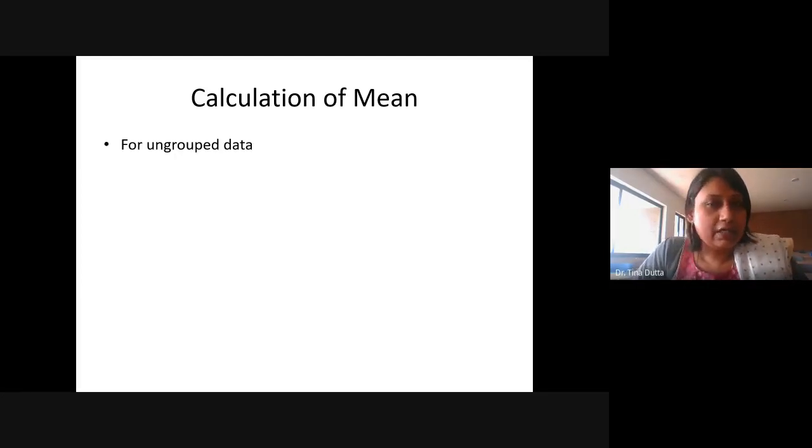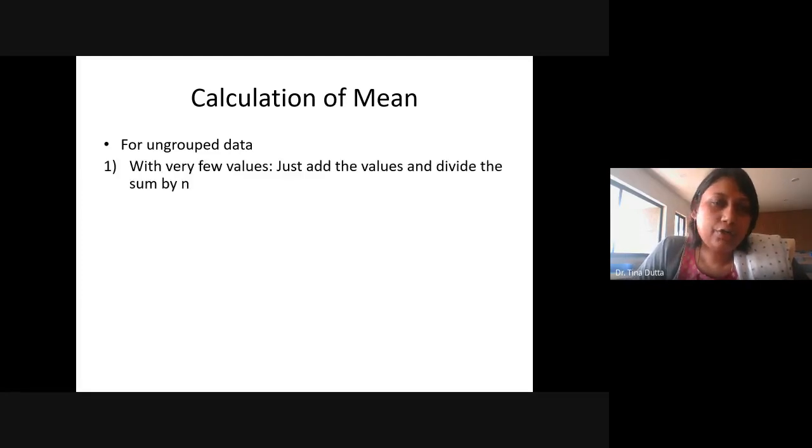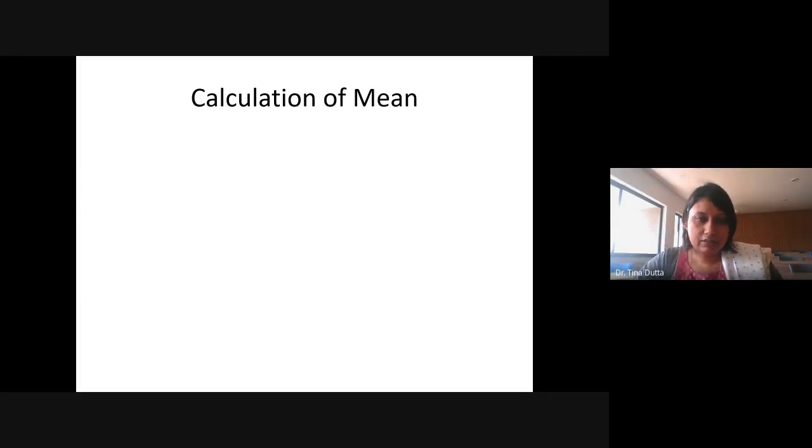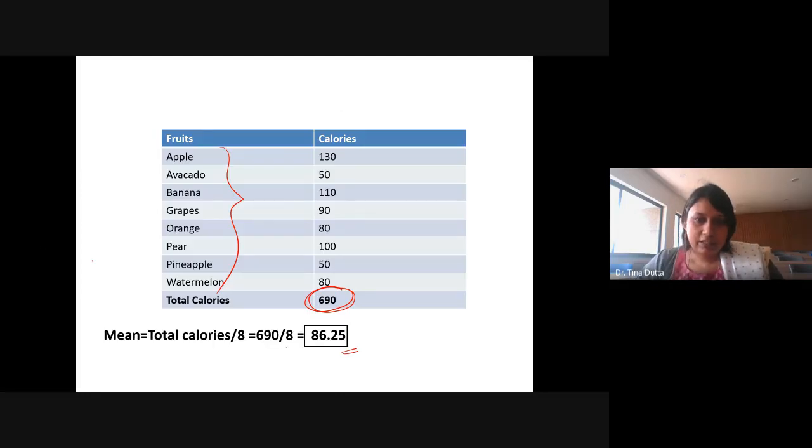Now, there are other formulas also for calculating mean. If we have ungrouped data, what do I mean by ungrouped data? There are two types of data, ungrouped data and grouped data, right? Ungrouped data means your data is in raw format. For example, in this data set there is no grouping. I had the calories 130, 50, 110. These are just raw data.